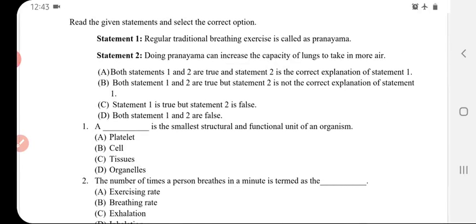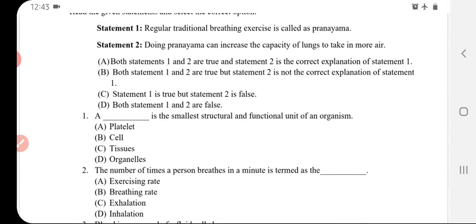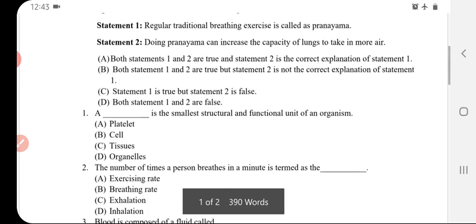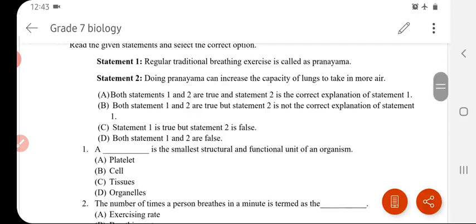The options: Option A, both statements are true and statement 2 is the correct explanation of statement 1. Option B, both the statements are right and the second statement is not a correct explanation. Option C, statement 1 is true but statement 2 is false. Option D, both statements 1 and 2 are false. Here, actually both the statements are right and the second statement is the correct explanation of the first statement. So option A is the right answer. Both the statements 1 and 2 are true. The statement 2 is the correct explanation of statement 1.